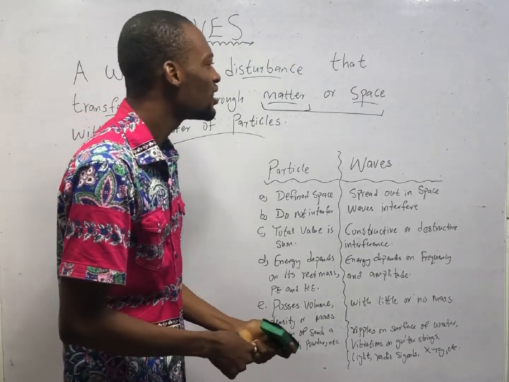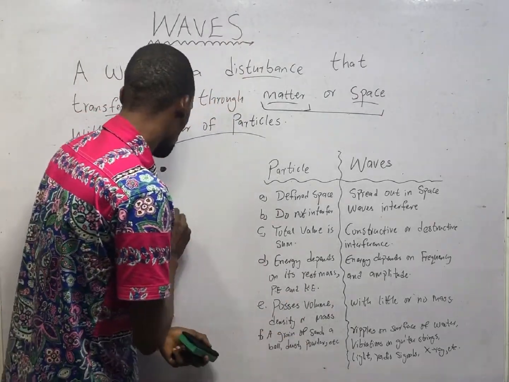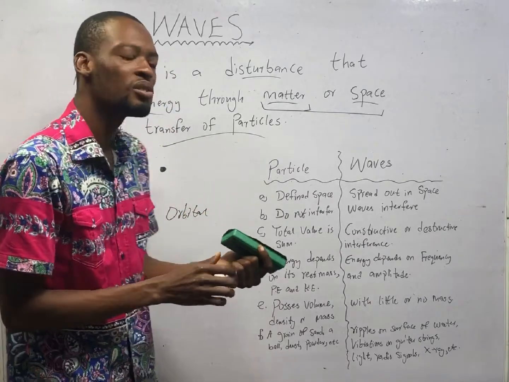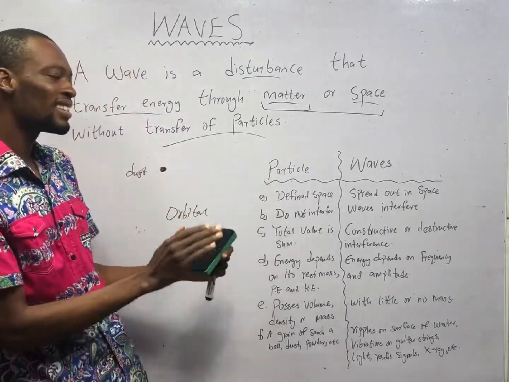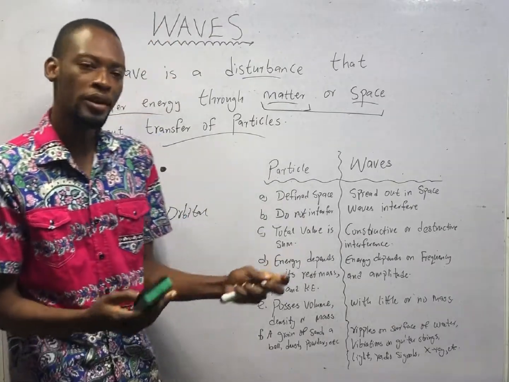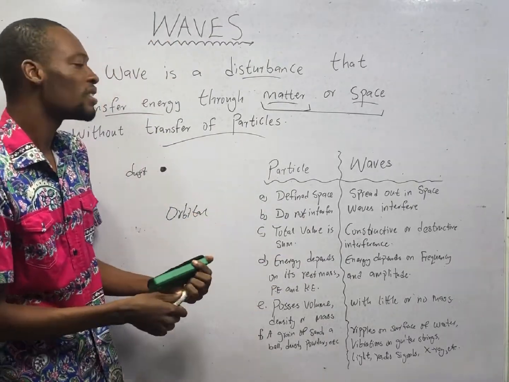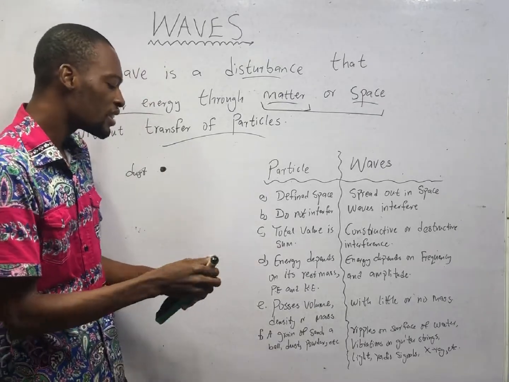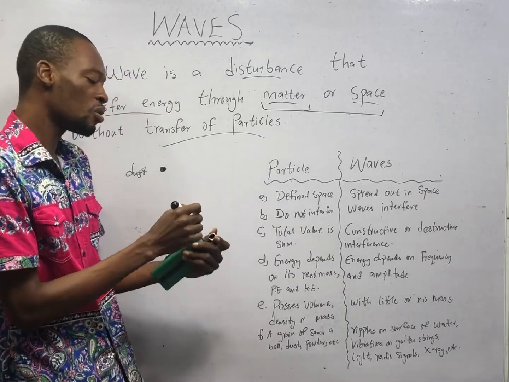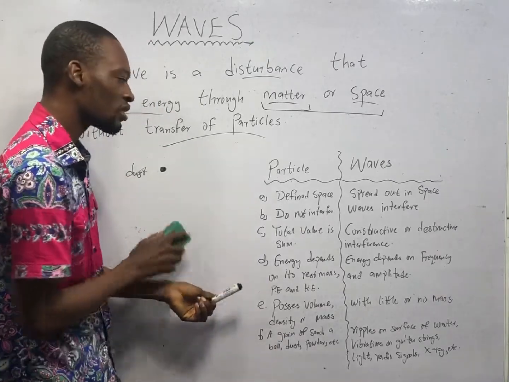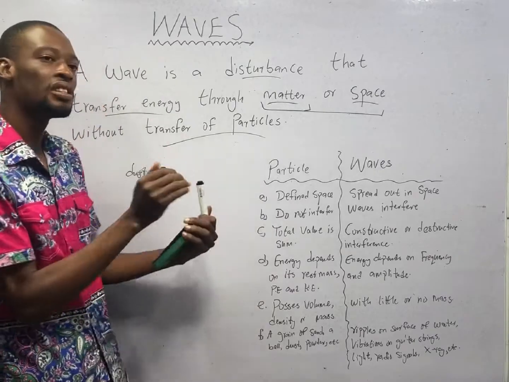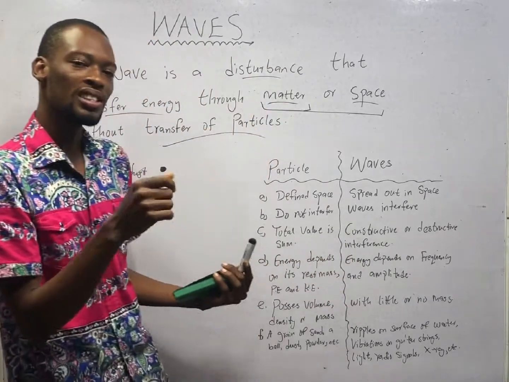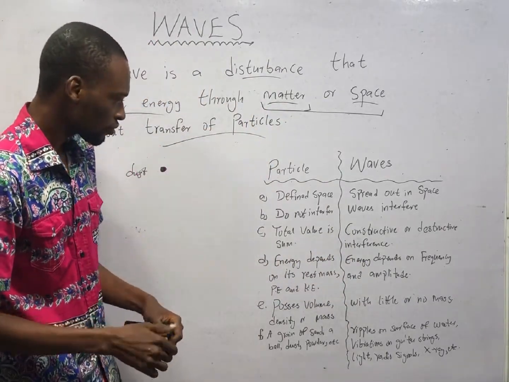That was why the concept of orbital was introduced, to give us a region in the atom where there is a possibility of finding electrons, because since they are waves, they can't be in one place. So they don't occupy a defined space. You cannot say that this wave is here and it must be there. No. Waves spread out. Meanwhile, particles are in a defined space. You can say, okay, look at that particle there, let me touch. But it is not true for waves.